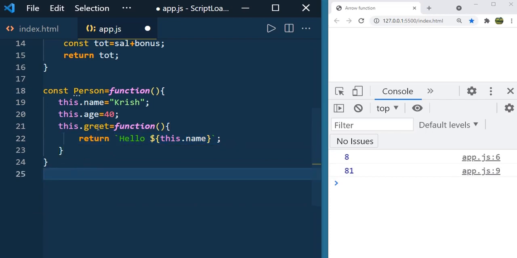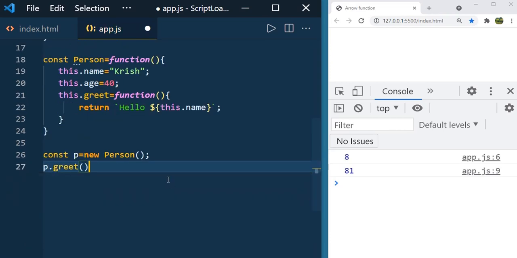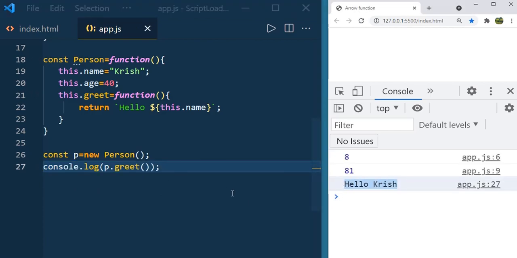Now let us call this greet function. To do that, we need to create the object of Person. So const p equal to new Person, then p.greet. Just print this one again. You can see hello Krish, right? So there is nothing special here.